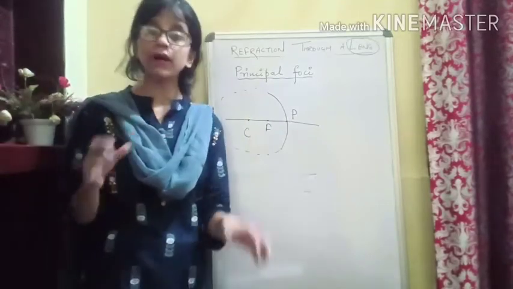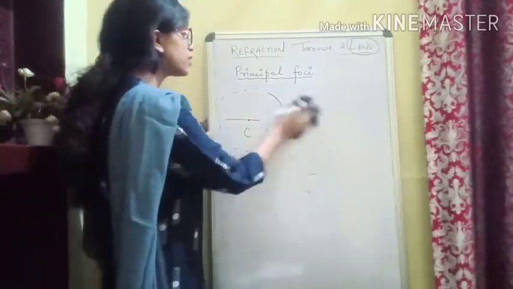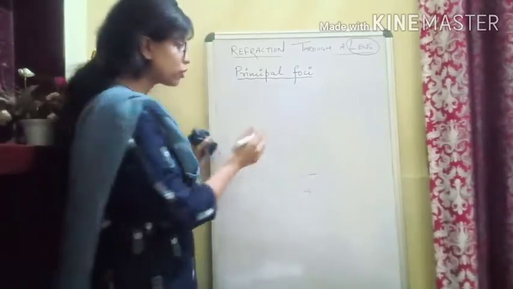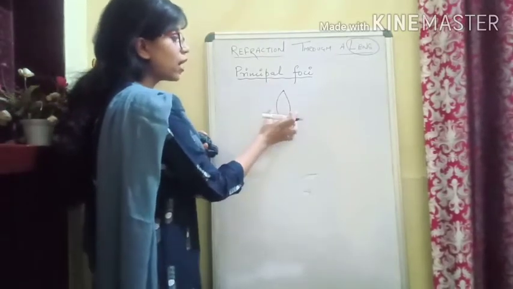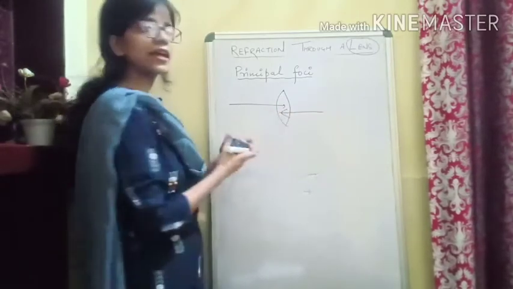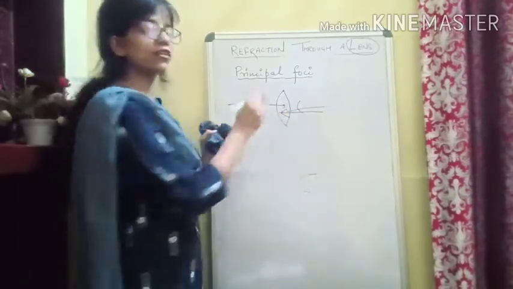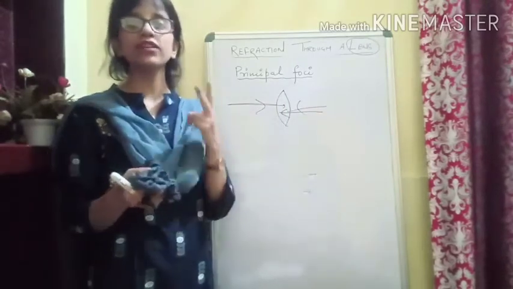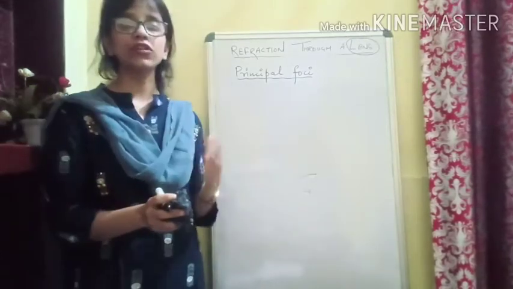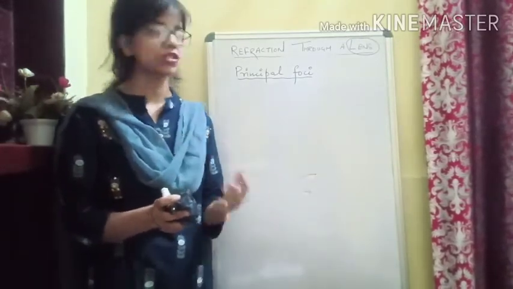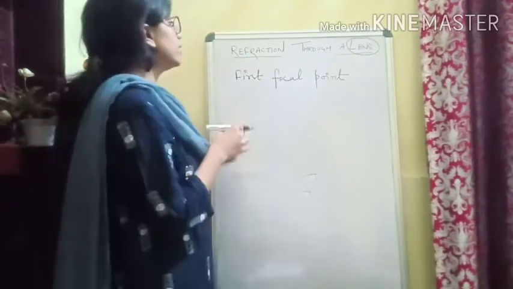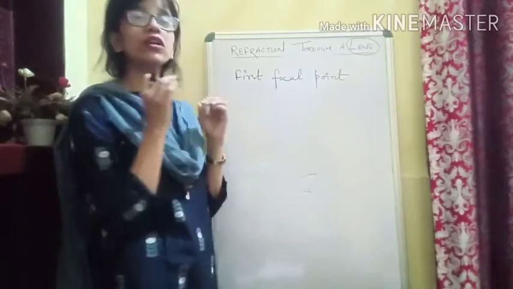Here we are talking about two curved surfaces, so there will be two centers of curvature. That means there will be two foci, because the lens is a double curved surface, so light can enter from either side. Light can enter from this side as well as from this side, and that's how we have two foci here. We name them the first focus and the second focus. We are going to see what the first focus and the second focus are. Let us see the first focal point for a convex lens.